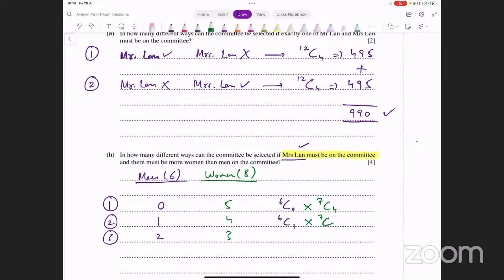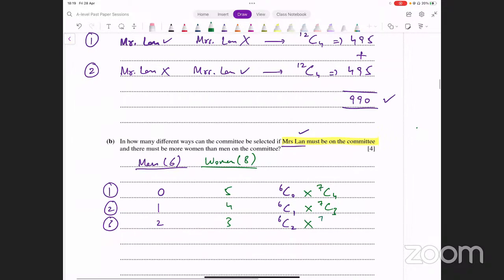So that's 7C3. And then in the final case we have 6C2 for men. 6 में से आपको 2 men सेलेक्ट करने हैं. And then out of 8 women you want 3, but Mrs. Lan is already selected again. 7 women में से आपको बाकी 2 और चूज करने हैं. So that's 7C2. ये तीनों cases आप evaluate कर लें, देखें आपके पास क्या आता है.